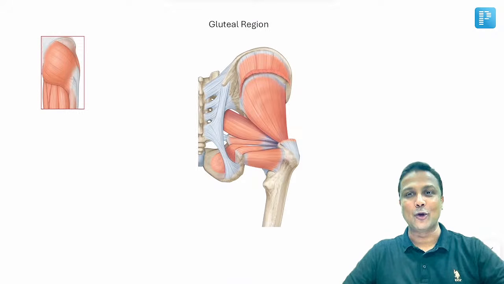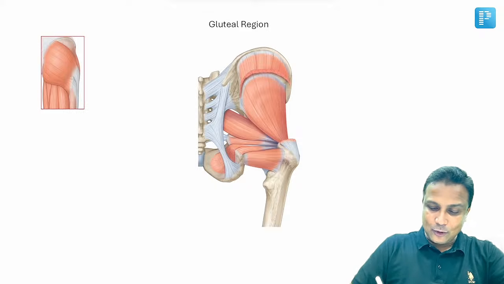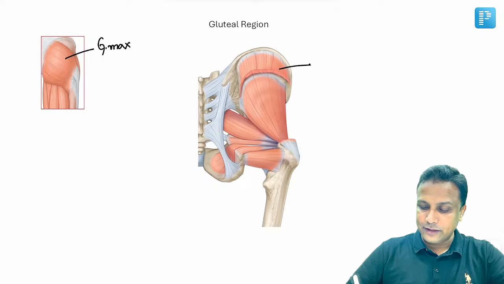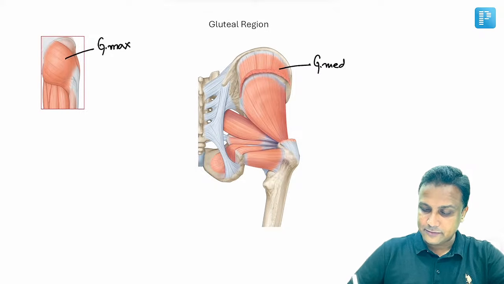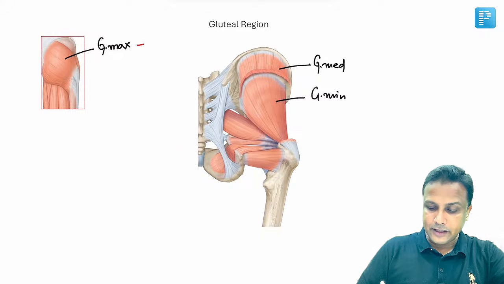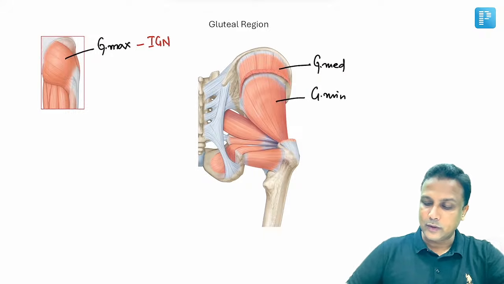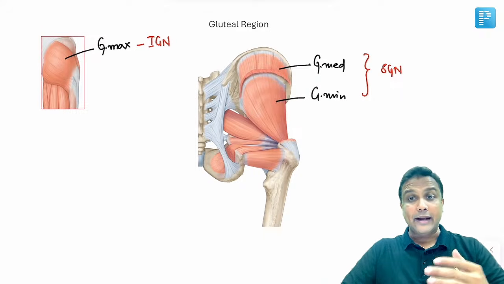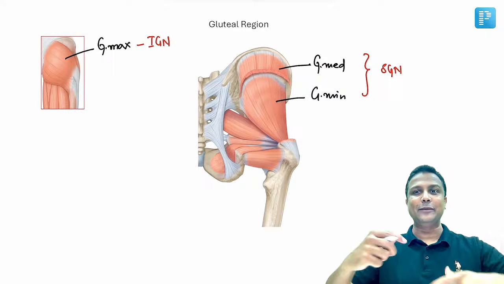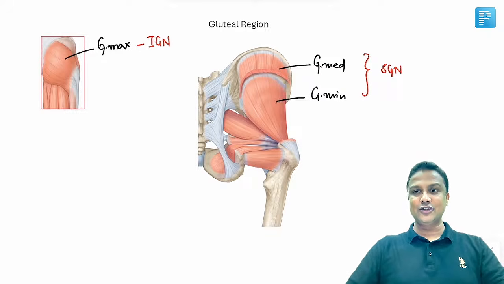Moving ahead, gluteal region. Now in gluteal region, we know that this muscle here will be gluteus maximus muscle. And then if you remove that maximus muscle, this is gluteus medius muscle here. And this one will be the gluteus minimus muscle. Gluteus maximus muscle will be supplied by inferior gluteal nerve, whereas medius and minimus will be supplied by superior gluteal nerve. Maximus is actually going to help in extension at the hip joint, like whenever you're climbing up the stairs.